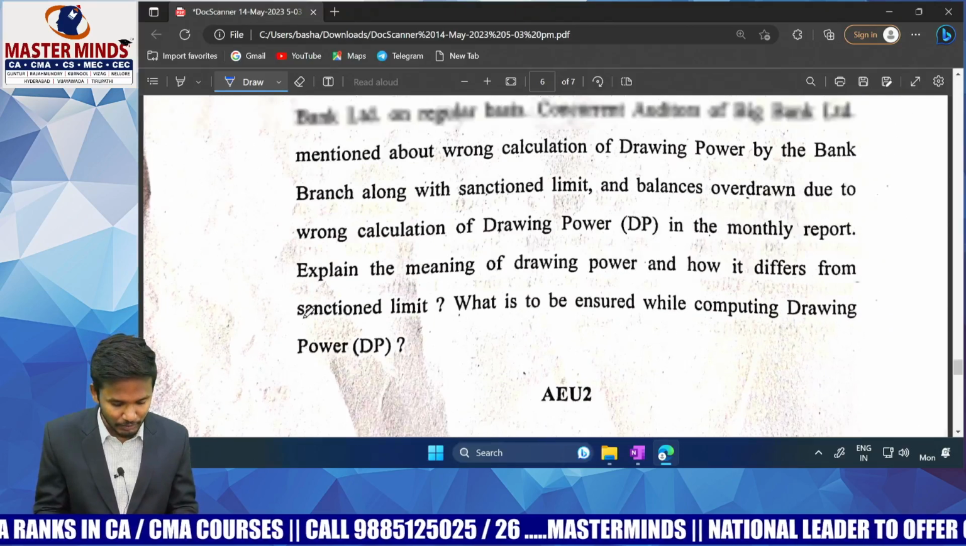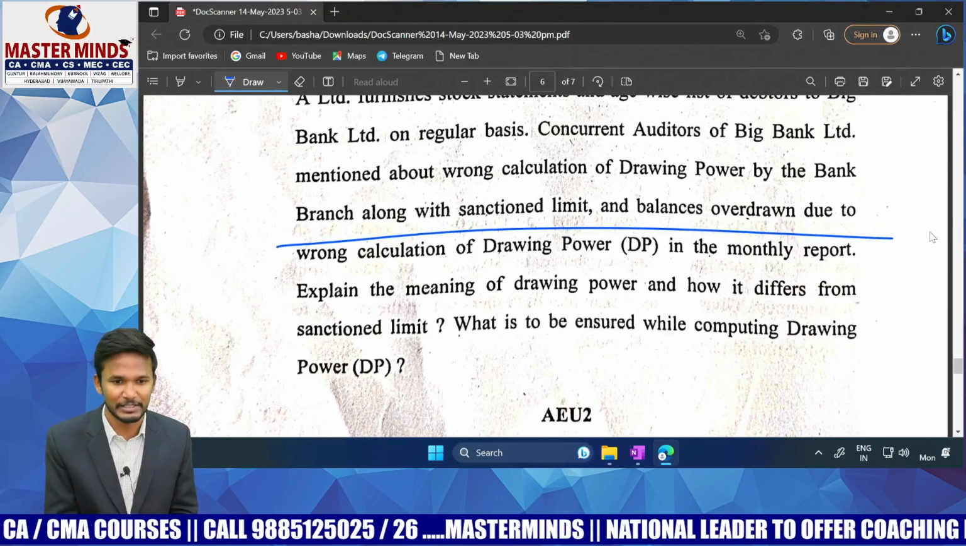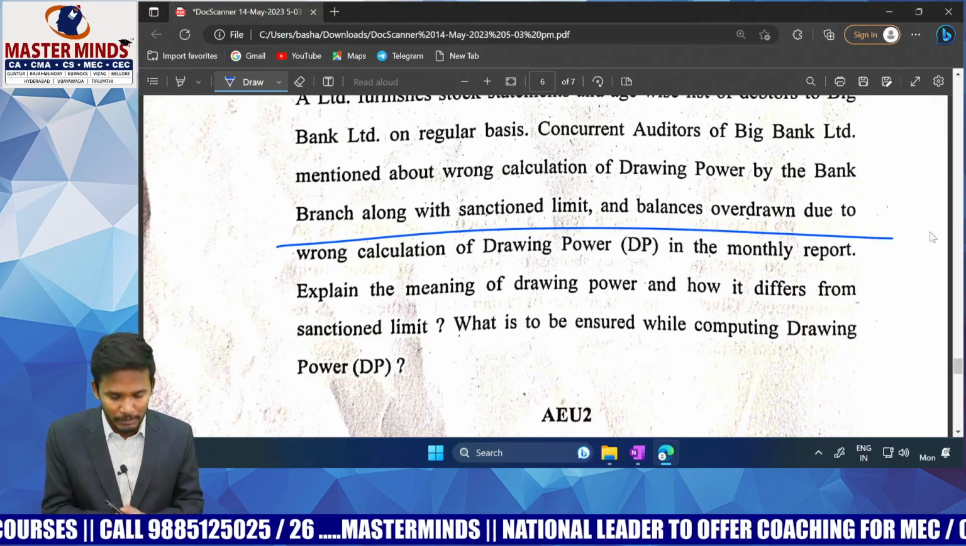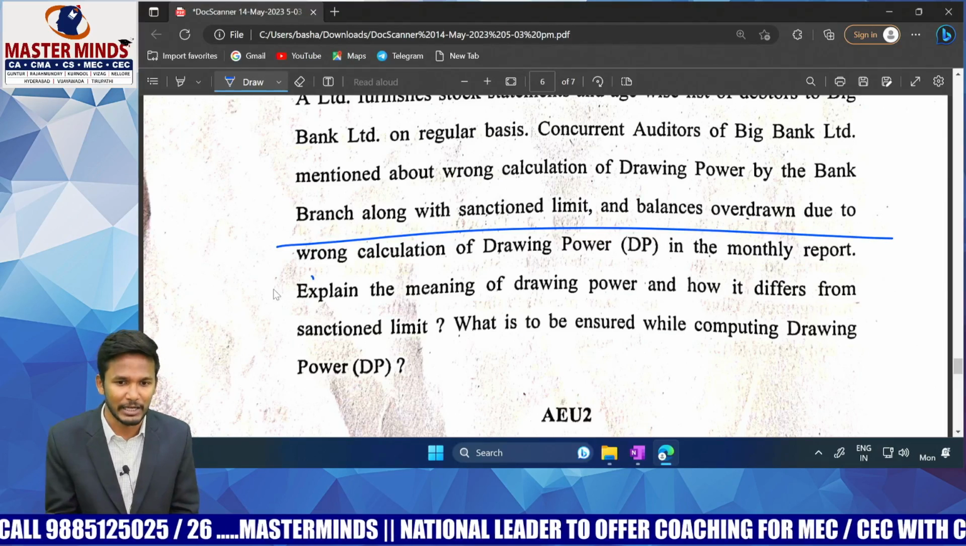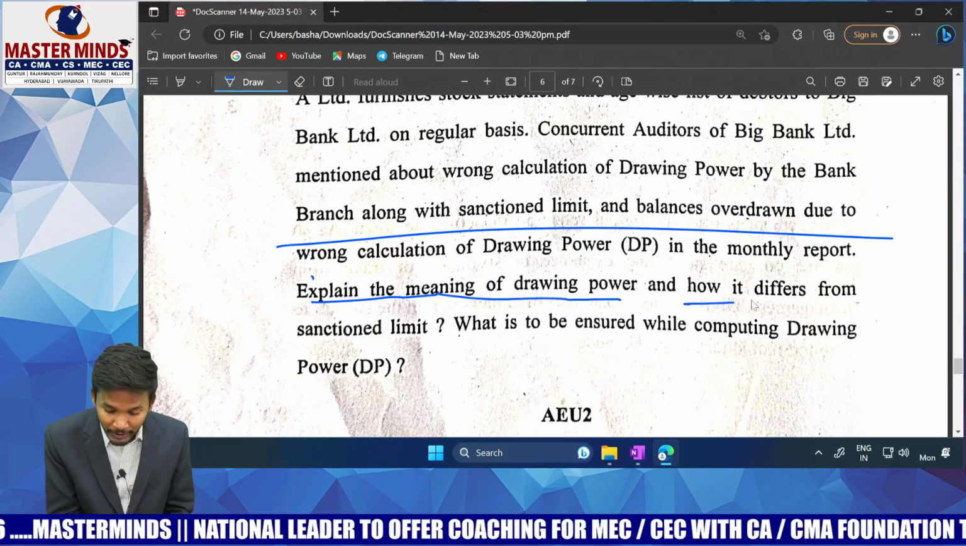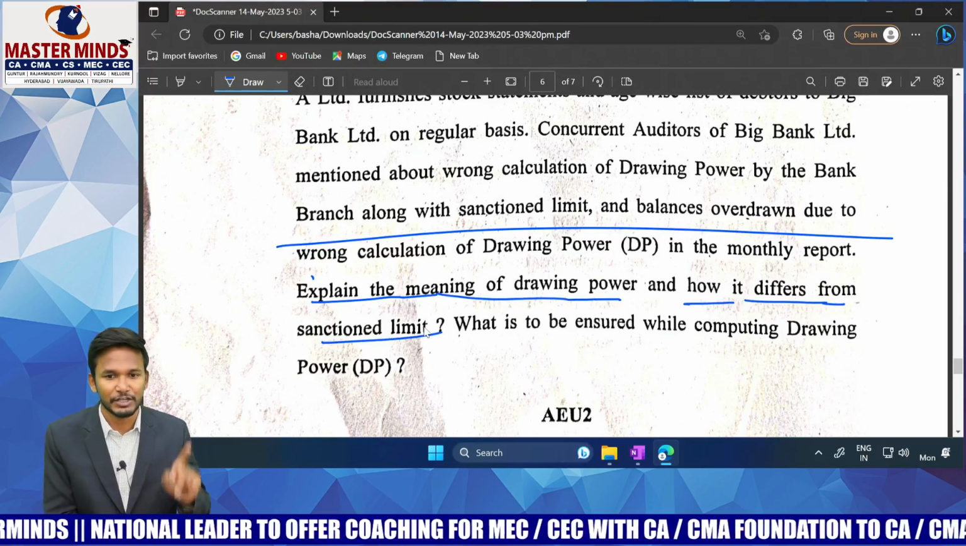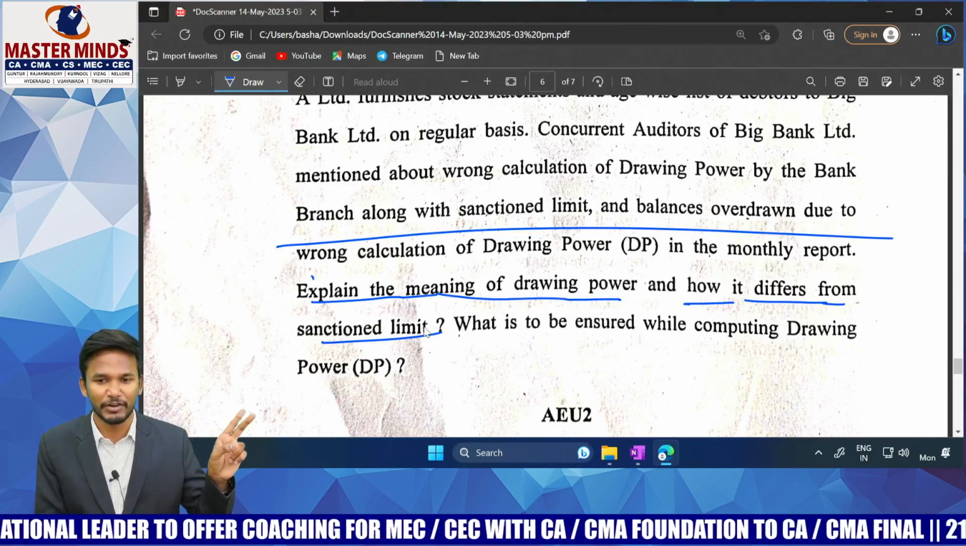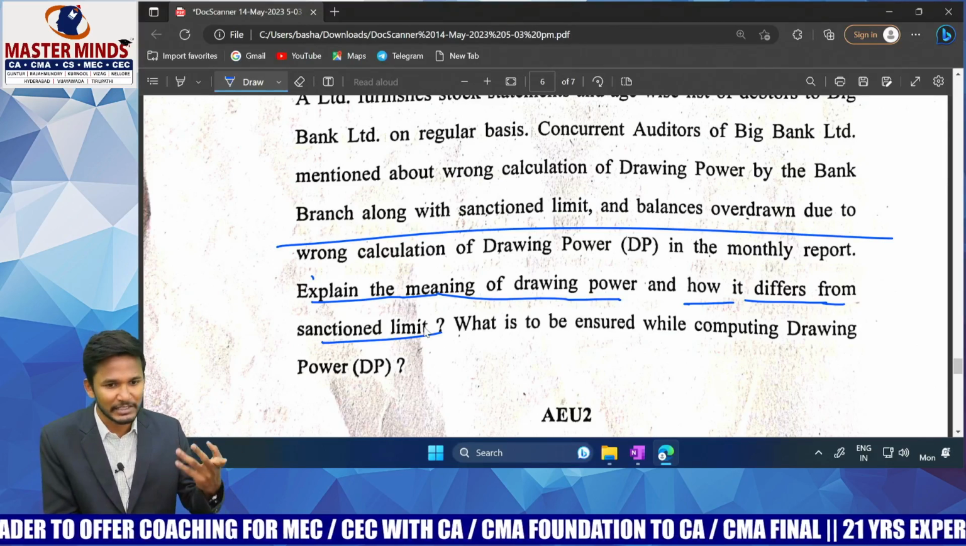If you see the content now, till here whatever is given is completely scrap. It's about a case study kind of question. But if you see here the last part, you will get the question. Explain the meaning of drawing power and how it differs from sanction limit. He's asking first, what is drawing power? Second is asking what is the difference between drawing power and sanction limit. That means you have to define even sanction limit also.